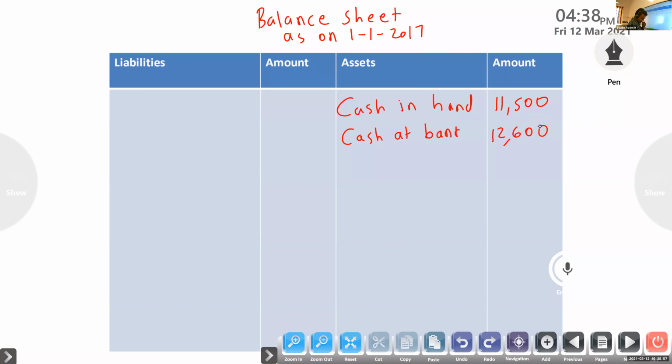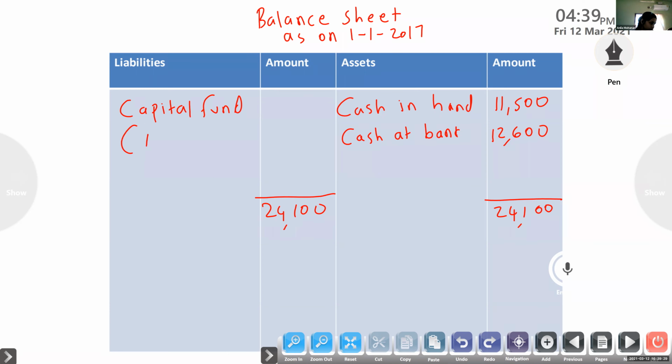Any other item? No. Okay, only one item.